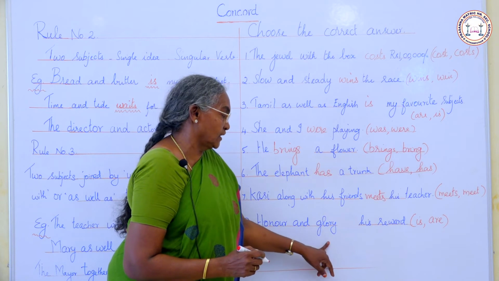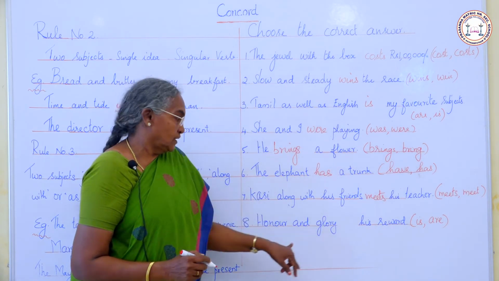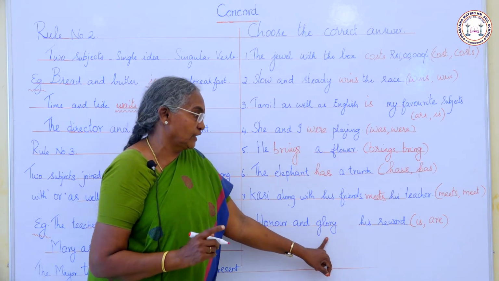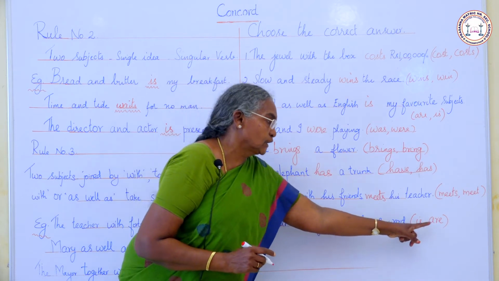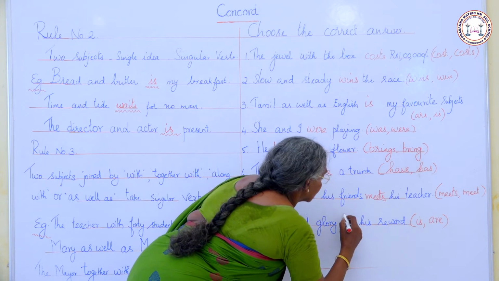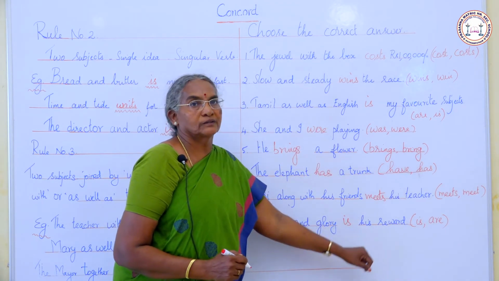Honor and glory, dash, his reward. Honor and glory, the two subjects suggest a single idea, so we use a singular verb. What is the singular verb here? Is. Is is the singular verb. The honor and glory is his reward.